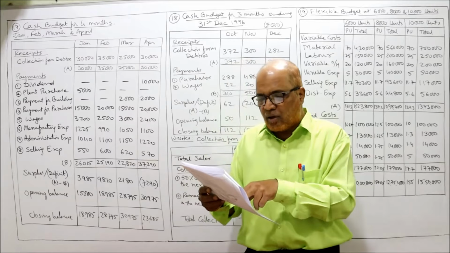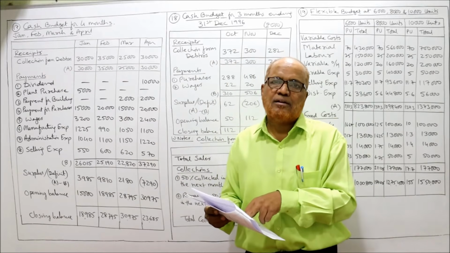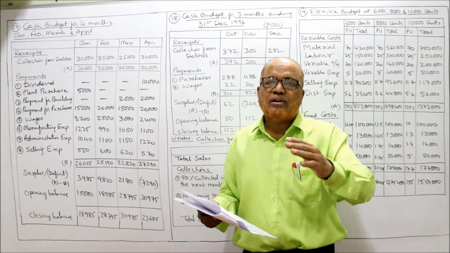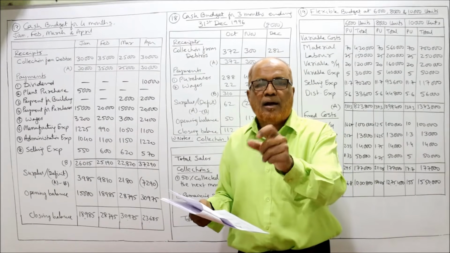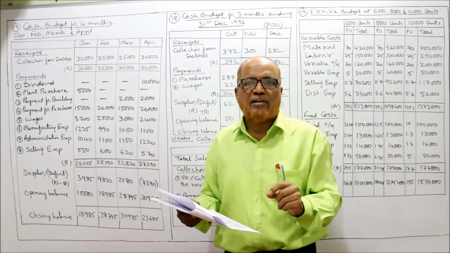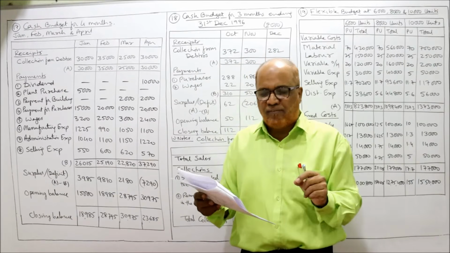And wages are paid on the first of the next month. That means November wages will be paid in December, December wages will be paid in January, and January wages will be paid in February.